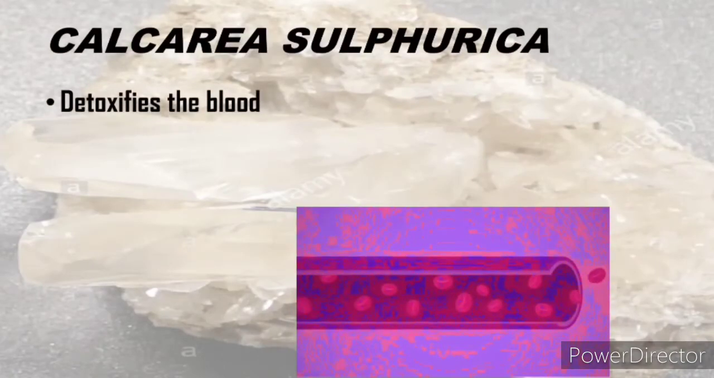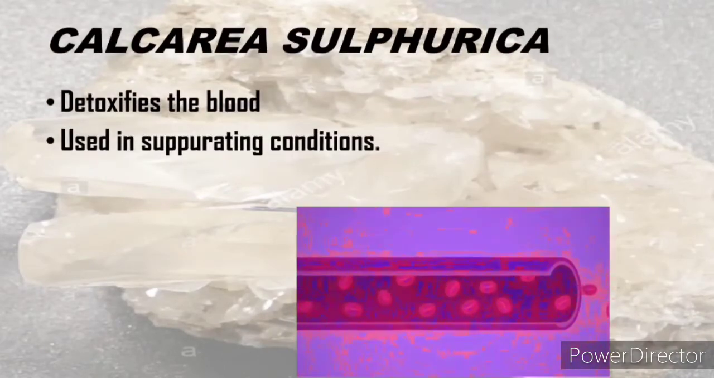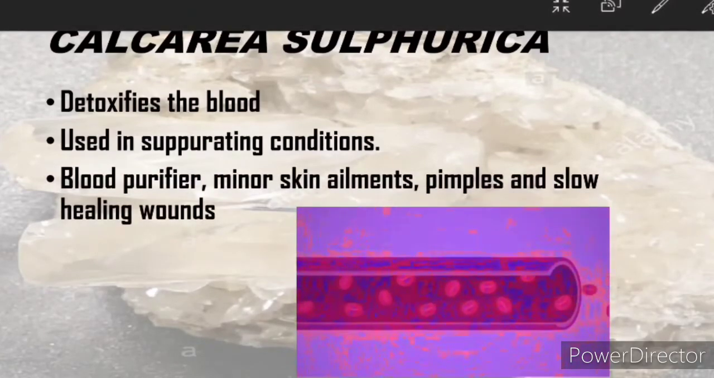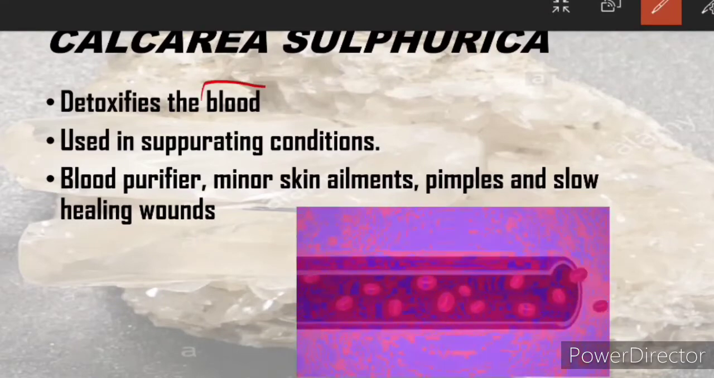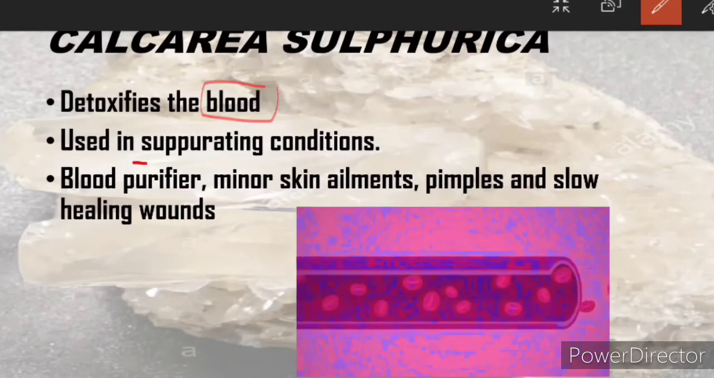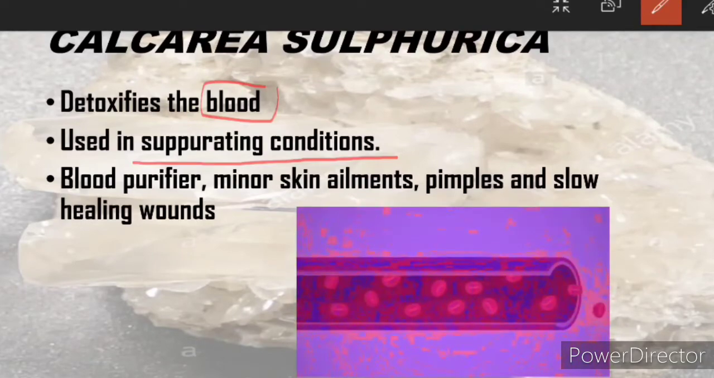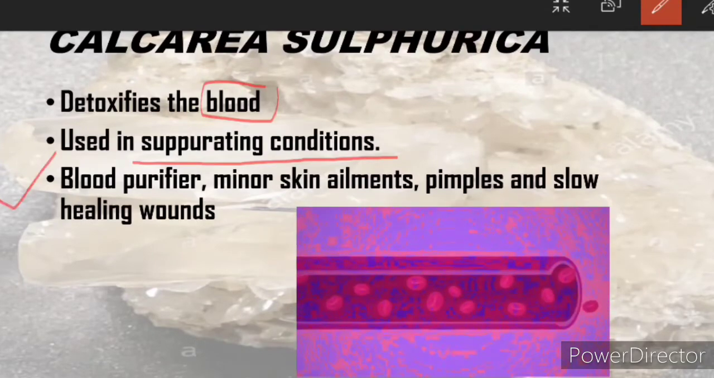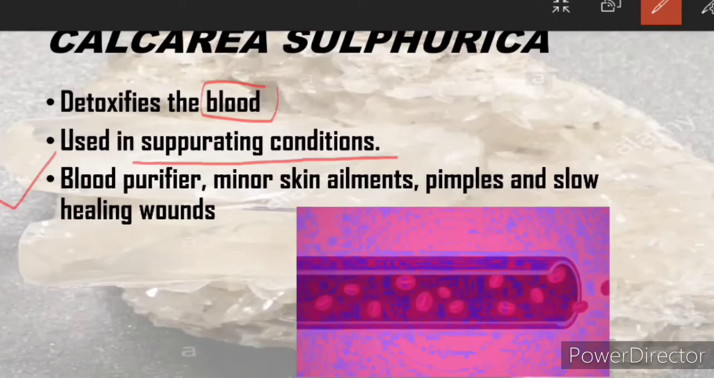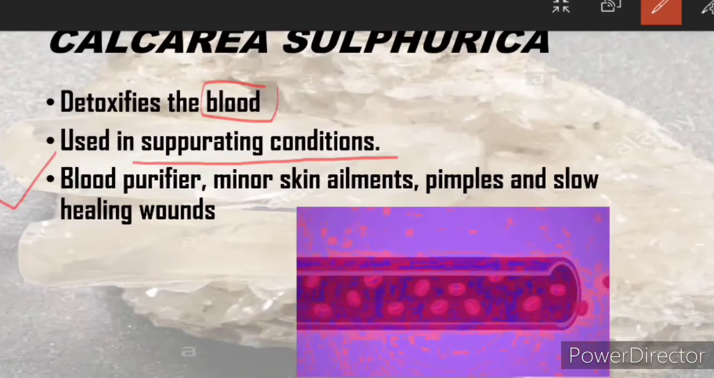Third biochemic remedy is Calcarea sulfurica. Calcarea sulfurica helps in detoxifying the blood. It is also used in suppurating conditions. It acts as a blood purifier and is given for minor skin ailments, pimples, and slow healing wounds.